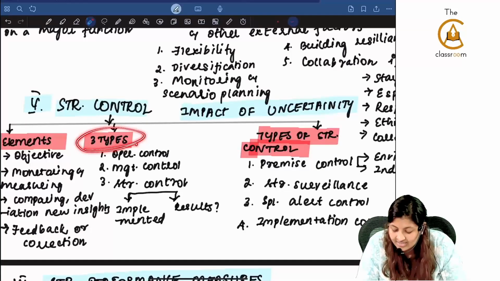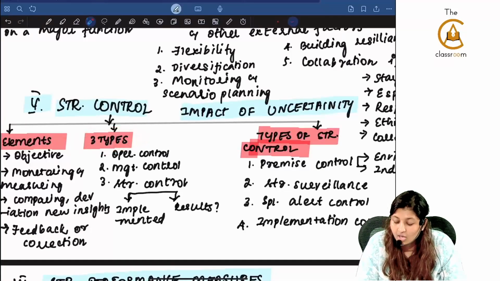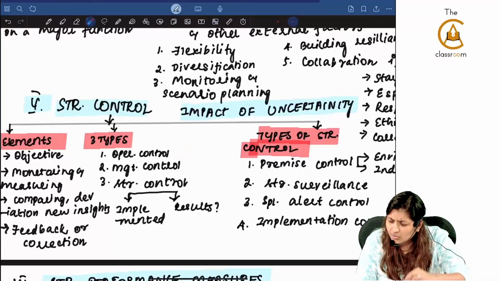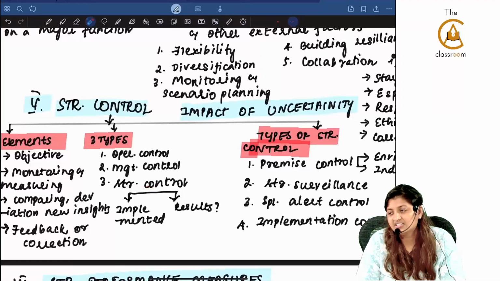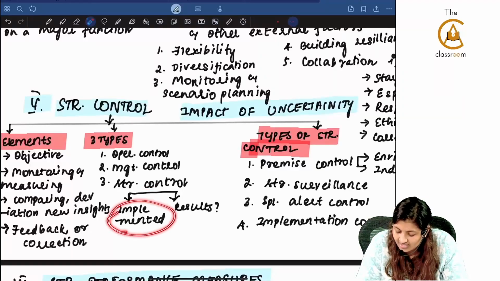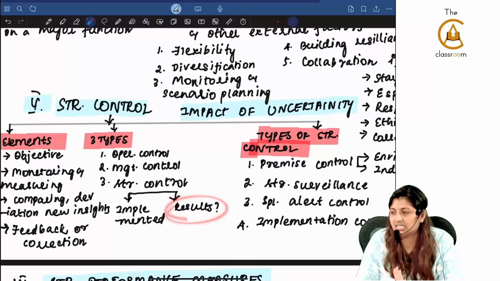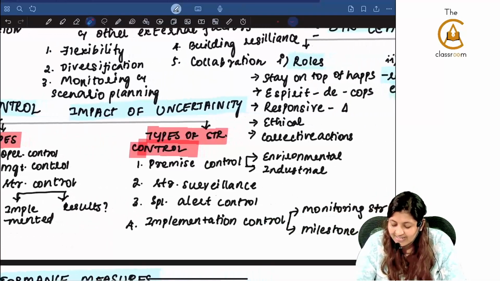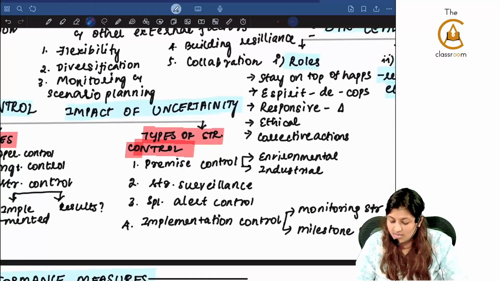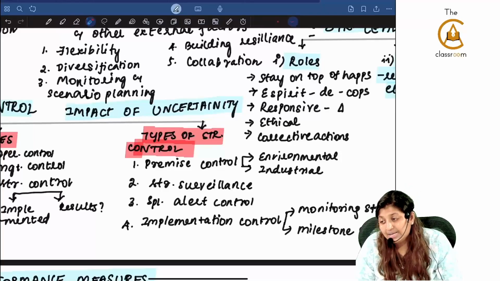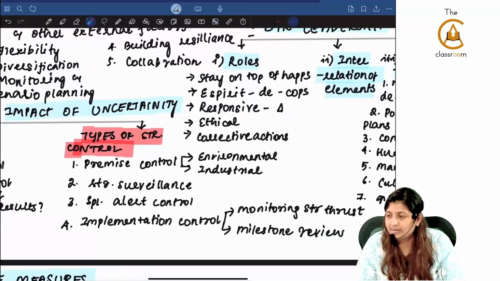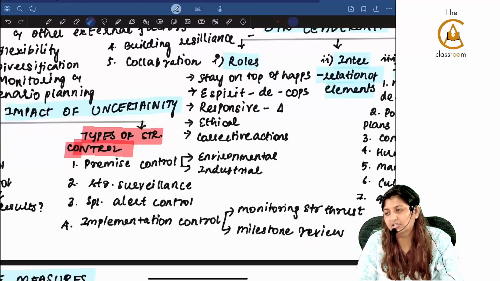What are the 3 types of strategy control? Operational control, into the minute details; management control, at the overall level. Next is strategy control, where they will see whether it has been properly implemented and whether the results have come. With that they will stop. Types of strategy control, there are 4 types: premise control, strategy surveillance control, special alert control and implementation control. Under implementation control we have monitoring, strategic thrust and milestone review.